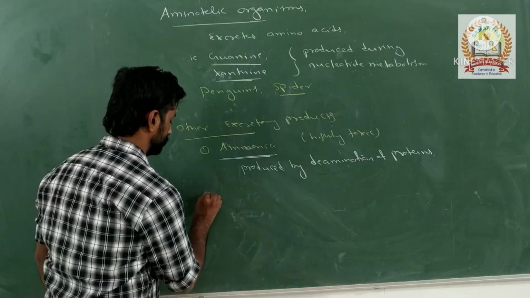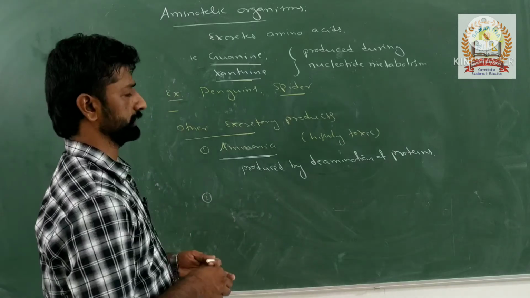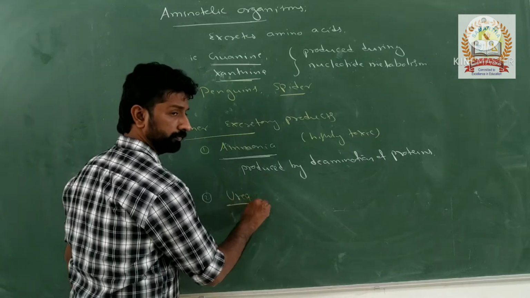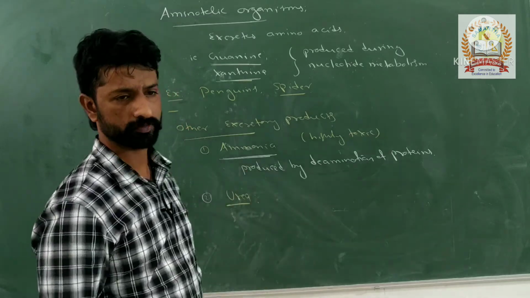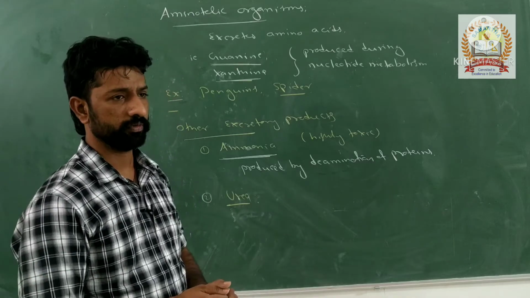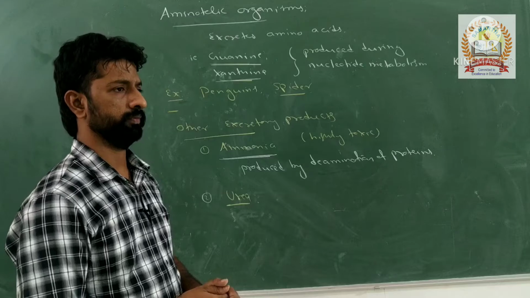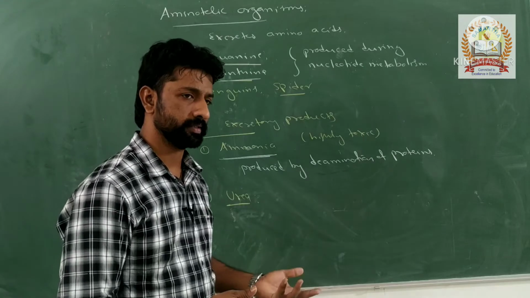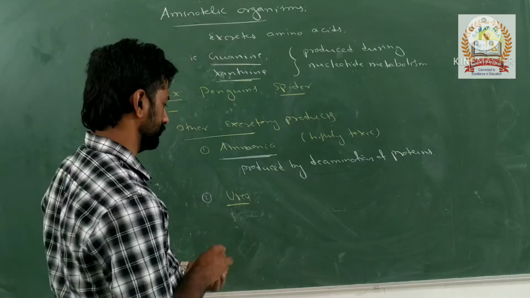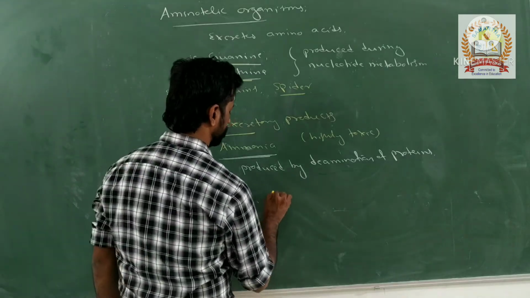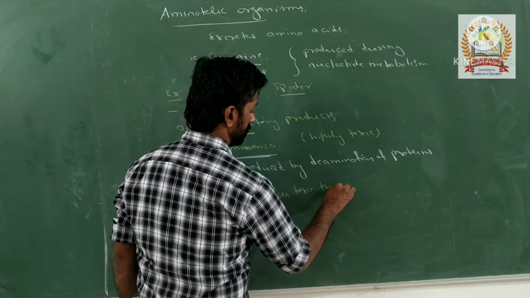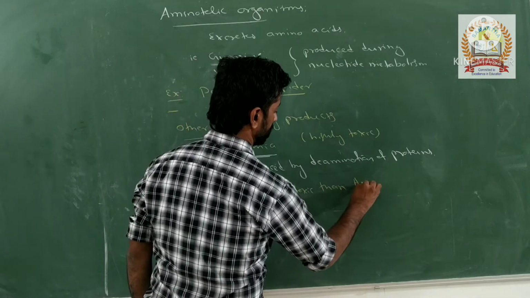The second type of nitrogenous waste is urea. And you know how urea is produced? By conversion of ammonia into urea by means of the ornithine cycle, which is also called the Krebs-Henseleit cycle, or the urea cycle. Urea is less toxic than ammonia.